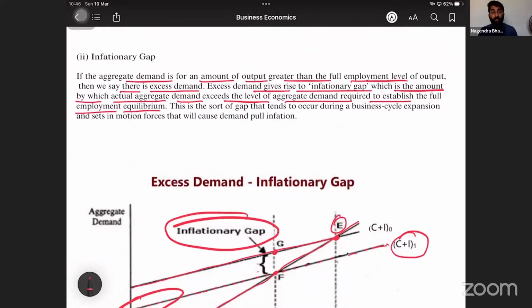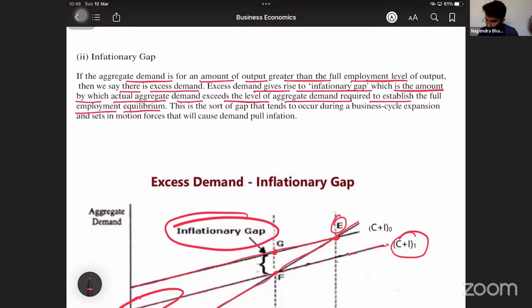Actual demand is more than what should be the demand. At that level of output, demand should be equilibrium, no? But there is no equilibrium. Actual demand is greater than anticipated demand. So that gap is called as inflationary gap.